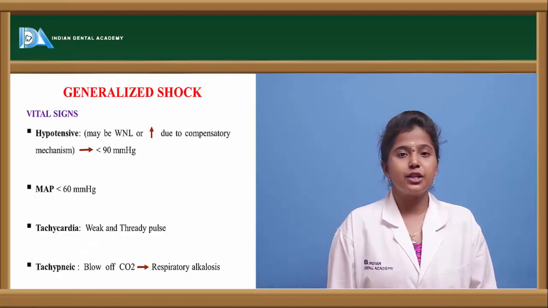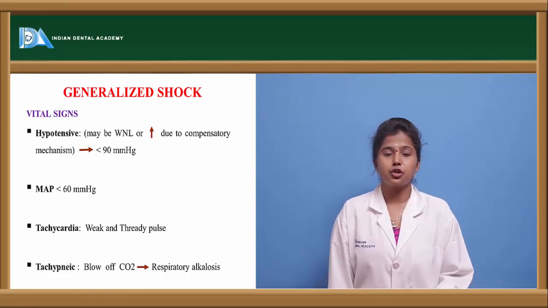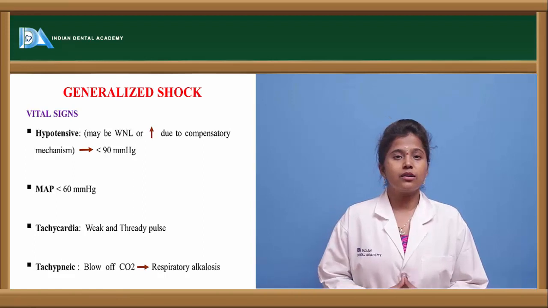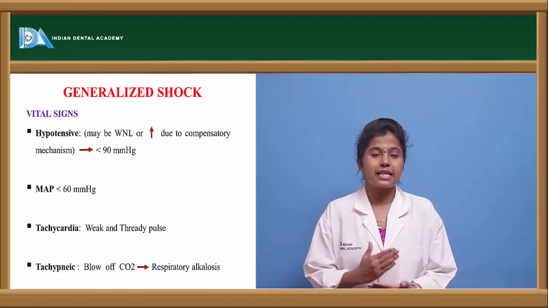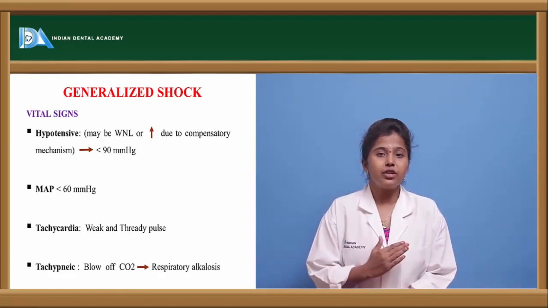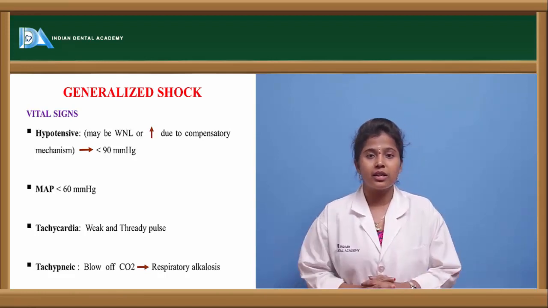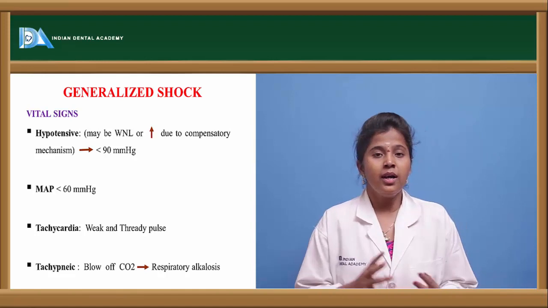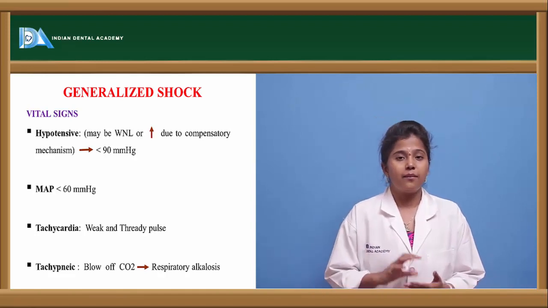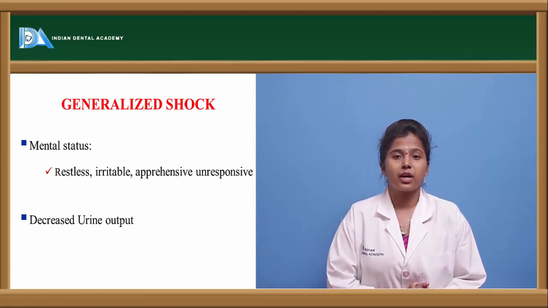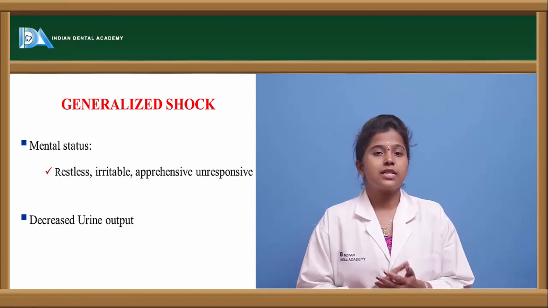Let us see shock, the generalized shock. If the cells get impaired, we'll see there are categories of shock. If cellular perfusion is low in a particular region or for a particular organ, for example if the cell perfusion is not proper in the cardiac region, then it's called cardiogenic shock.